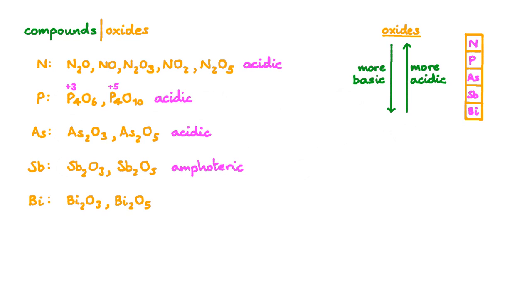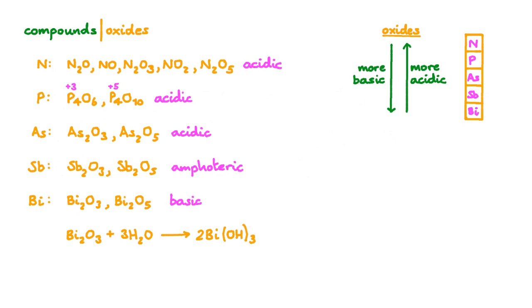And finally, we have bismuth. Bismuth reacts with oxygen to form the bismuth 3 oxide. Forming the bismuth 5 oxide is much more difficult. These oxides are basic. Bismuth 3 oxide will react with water to form bismuth 3 hydroxide.